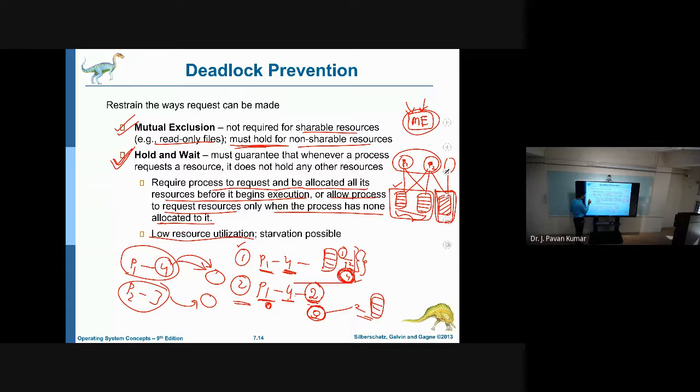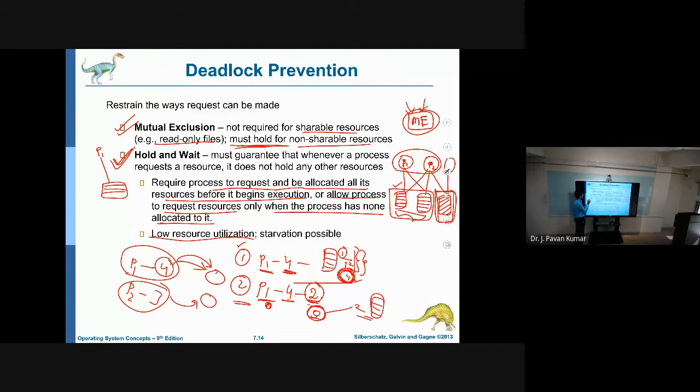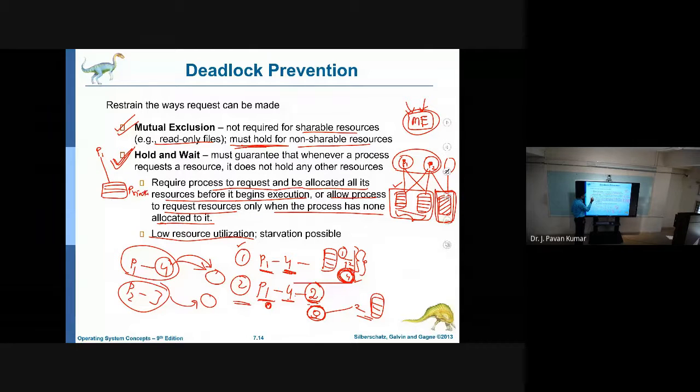Let us consider an example: one printer is there, and I wanted to take one printout. Let us say P1 is the process which requires this resource. Yeah, this is the printer.